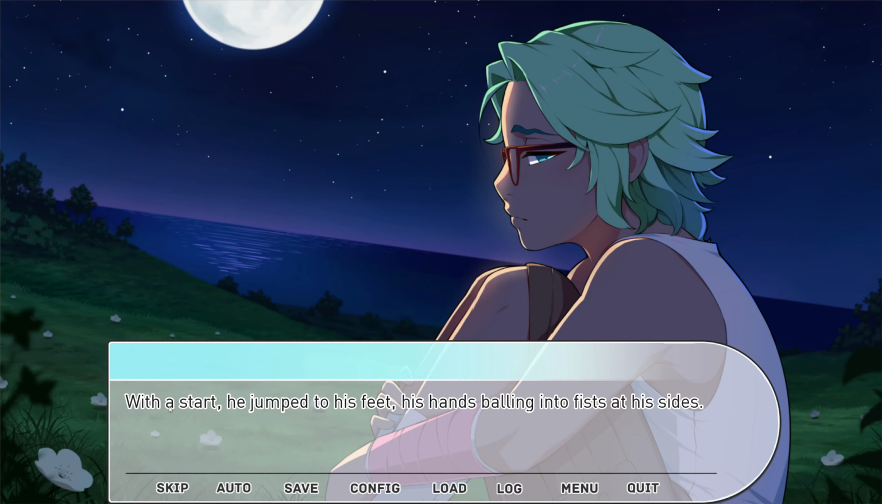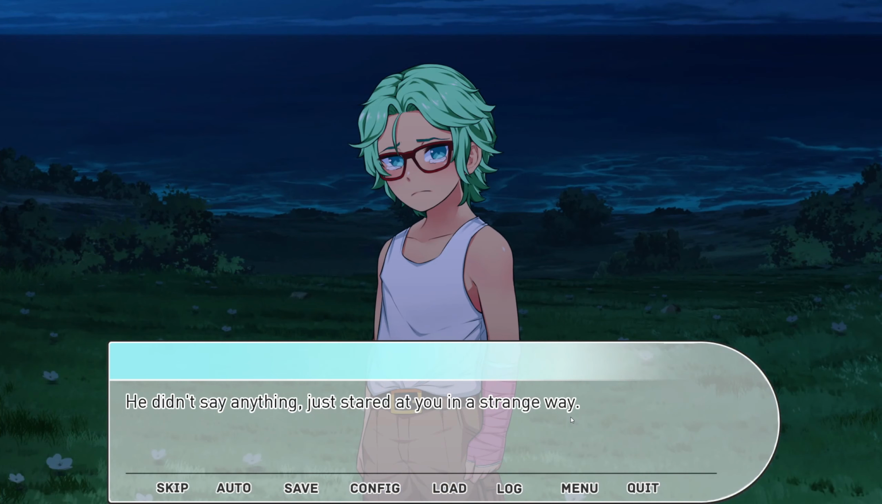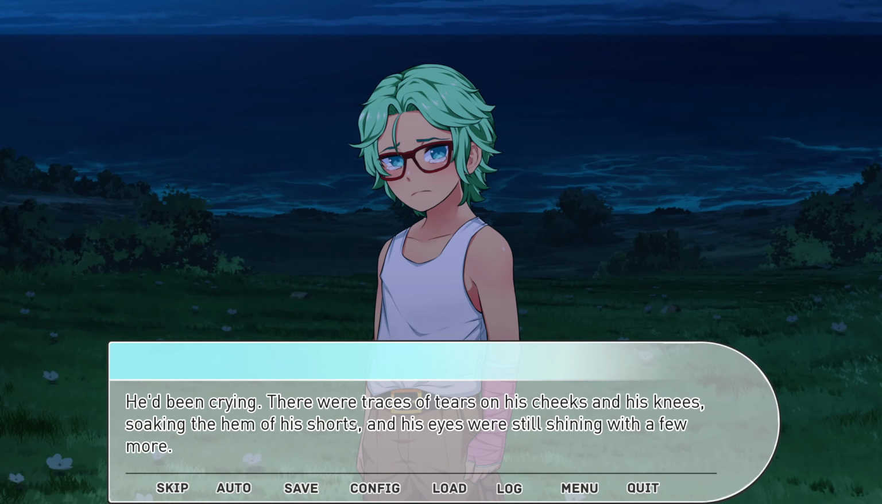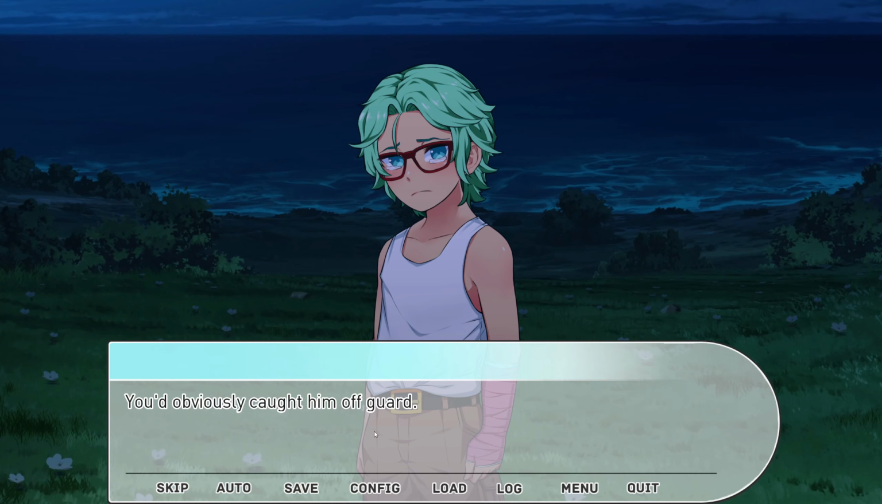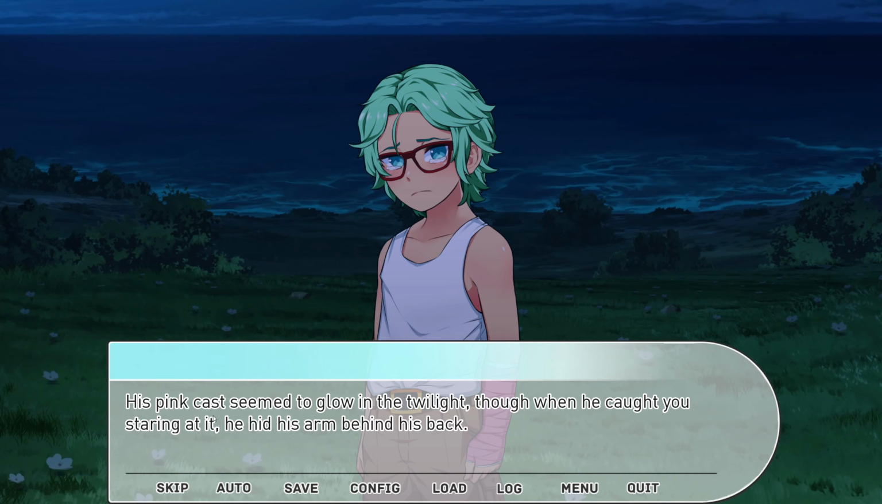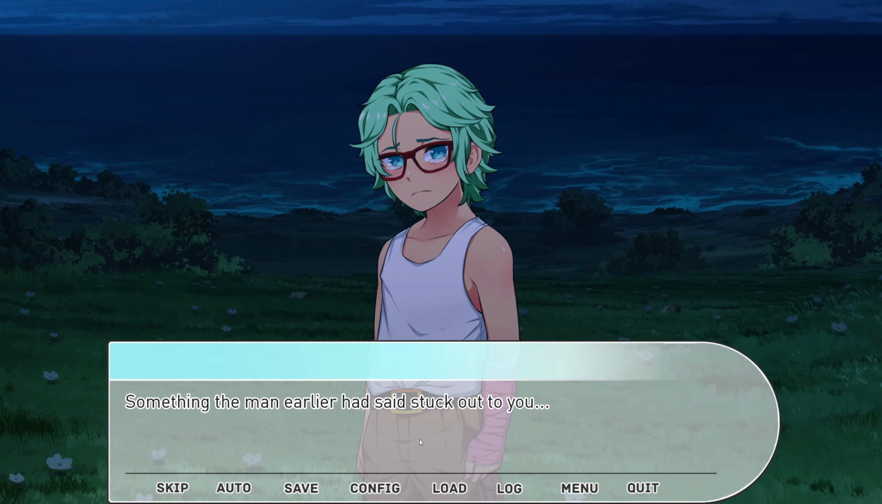Hey. With a start he jumped to his feet, his hands balling into fists at his sides. He didn't say anything, just stared at you in a strain. Oh, he's sad. He'd been crying. There were traces of tears on his cheeks and his knees, soaking the hem of his shorts, and his eyes were still shining with a few more. You obviously caught him off guard. His pink hair seemed to glow in the twilight, though when he caught you staring he hid his arm behind his back. What's wrong with his arm?